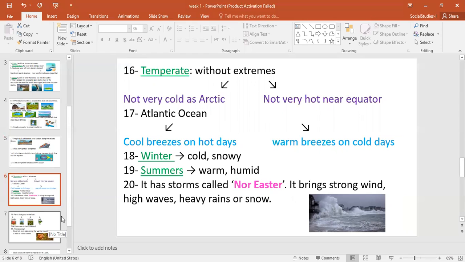And then number 20. Let's move to number 20. Here, I'm speaking about some kinds of storms that the East has. This kind of storm is called a nor'easter. It brings strong wind, high waves, and heavy rains. So when I ask you to describe the nor'easter, it's a kind of storm. How does it happen? When it happens, it brings strong wind, high waves, heavy rains, or snow. I told you that the winter is sometimes snowy.